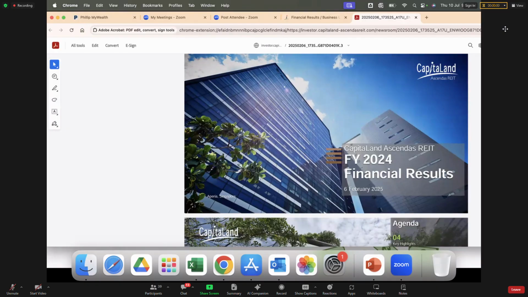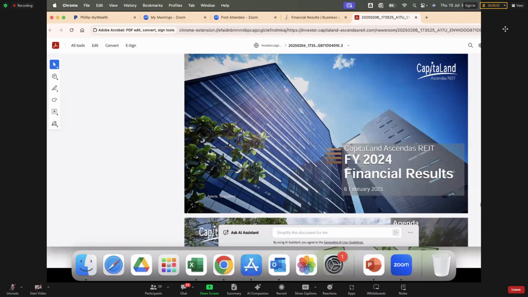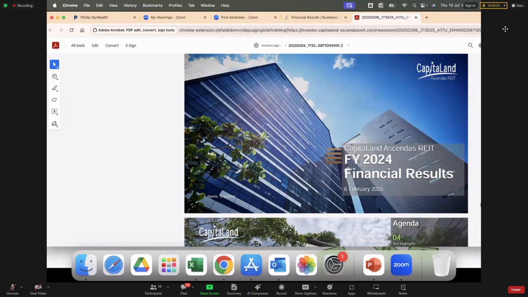And do take note, the word presentation means that they want to present to you. In a nutshell, presentation slide means what they want you to see. What they don't want you to see will definitely not be in the presentation slide.